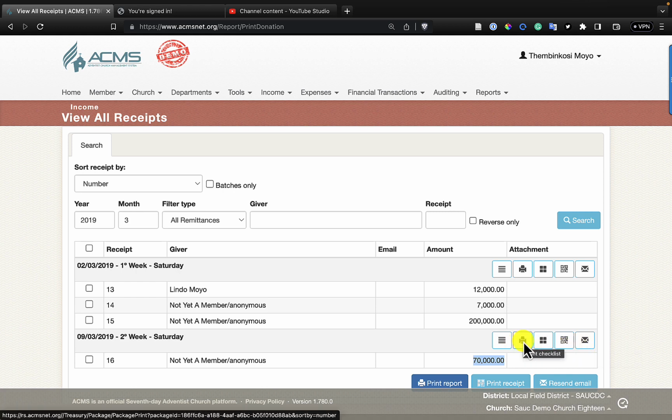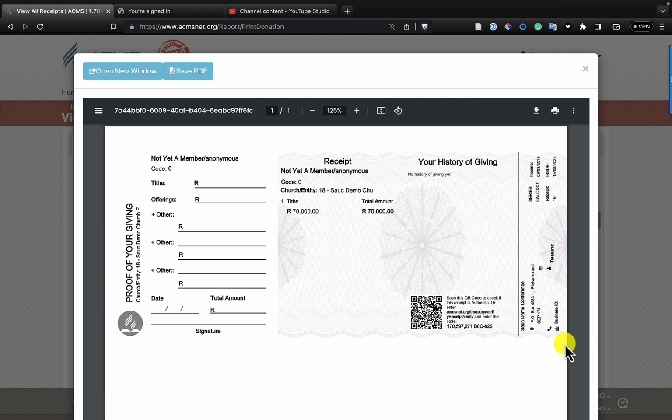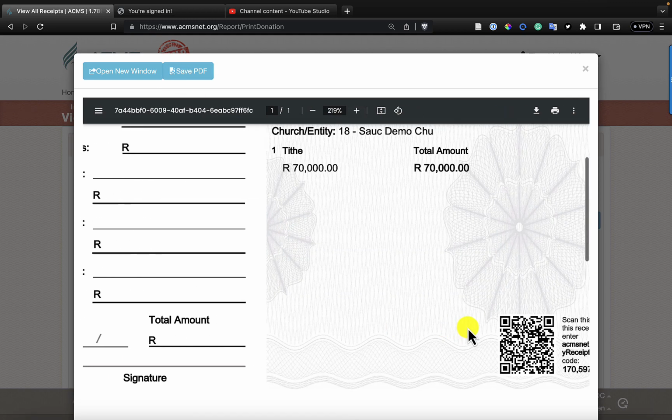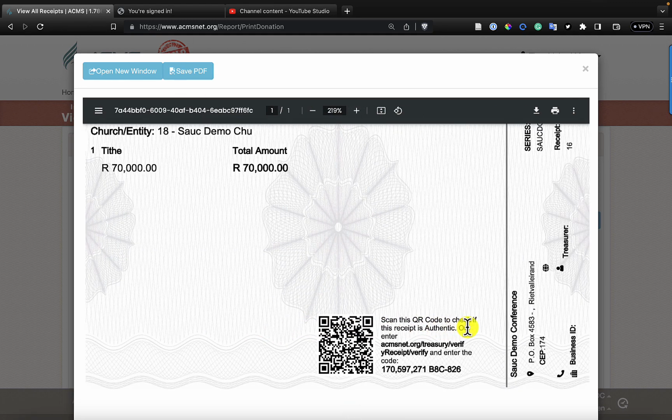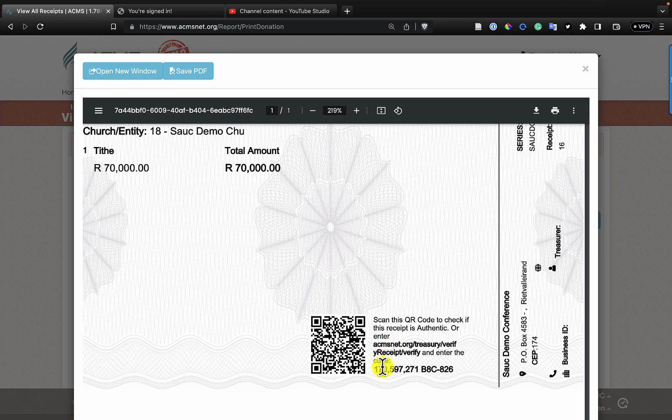This one helps us to print a checklist, and this one is the batch transaction report. So let's quickly click on this one, which will help us to view the receipt. I'll quickly show us where we get the details that we need to link this receipt. Here we go, and there is the information close to the barcode, the QR code down here. I'm going to just zoom in quickly here. Okay, here we go. This information is what we need to be able to link the receipt.